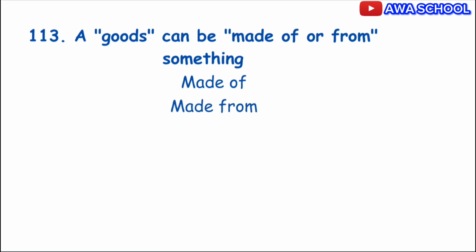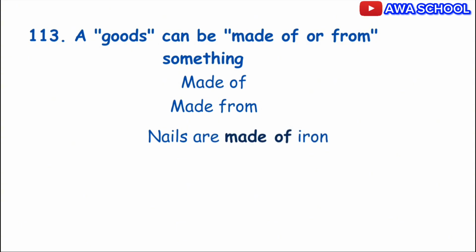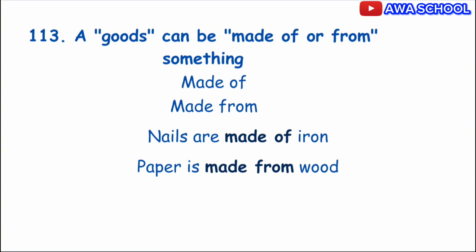Exactly. For example, nails are made of iron. We can see the iron in the nails. Do you understand? Example 2. Paper is made from wood. Exactly. Here we cannot see the wood in the paper. Hope you understand. So when the starting material is not seen in the final product, we use made from.